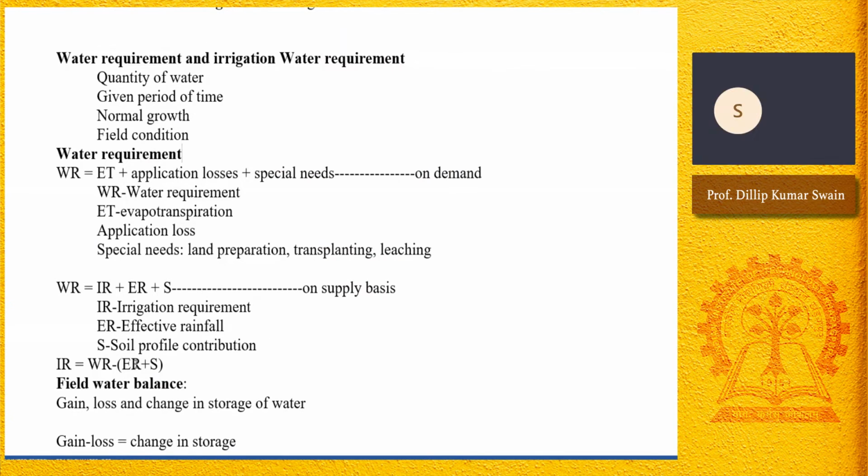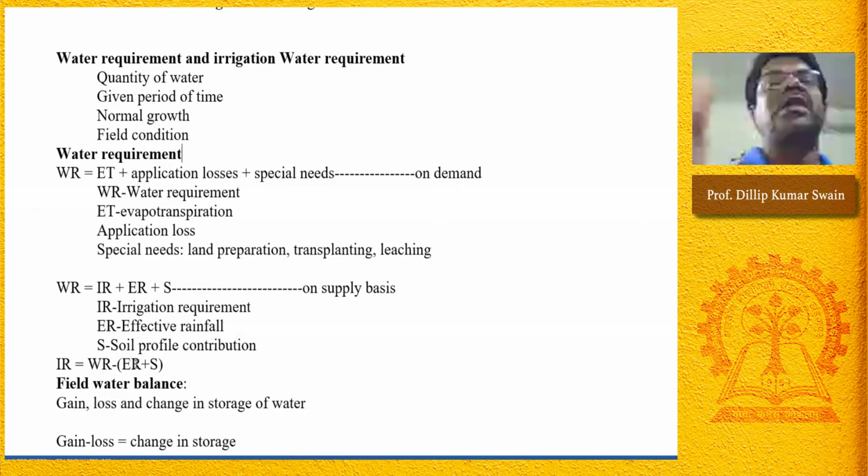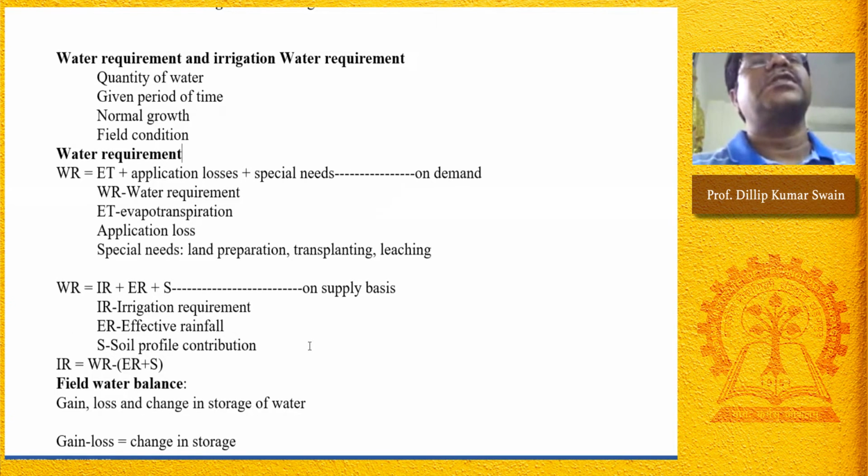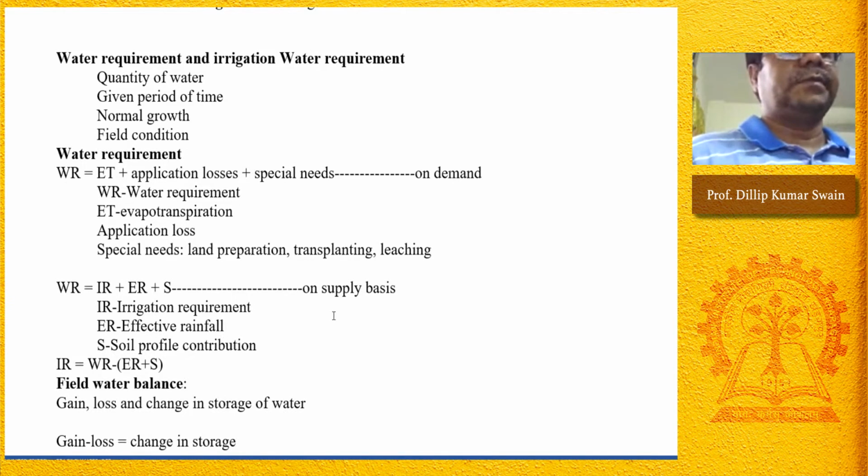And when the soil moisture comes to a certain level, again we go for application. And the application depends upon how much rainfall you have received. If you receive rainfall during that period, then your next irrigation may be delayed, depending upon the effective rainfall. So accordingly, you calculate how much irrigation water is to be supplied. That depends upon the water requirement of the crop, and the sources like the water available from natural rainfall and the soil moisture contributions. That lets you calculate the total irrigation water demand, the water requirement for the crop. Is it clear? Yes, sir.